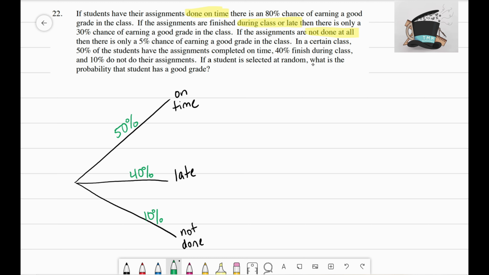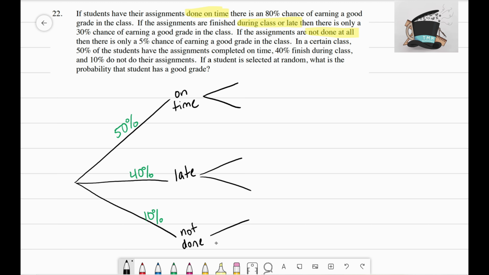Now the actual question says, what is the probability that a student has a good grade? So what we now need to figure out is, if they turn in their assignment based off these three different options, right? On time, late, not done, what's the chance of them earning a good grade? So I'm going to go ahead and draw two branches off of each of these options.